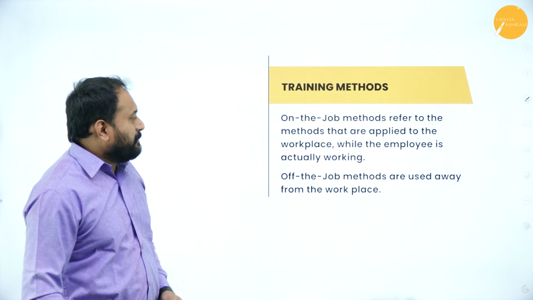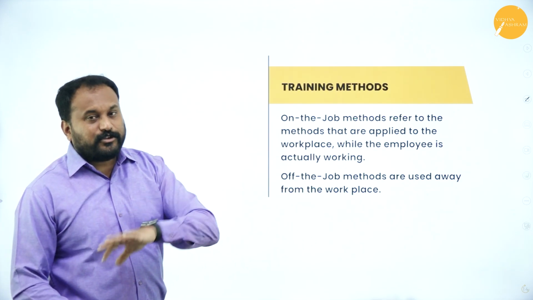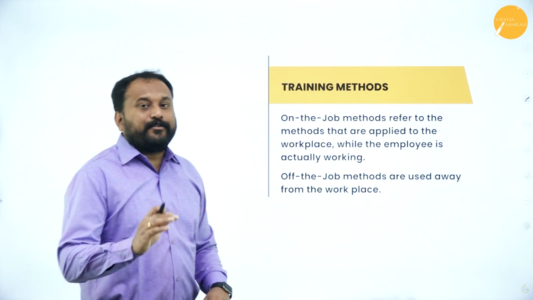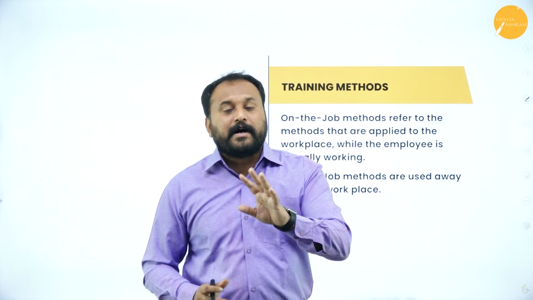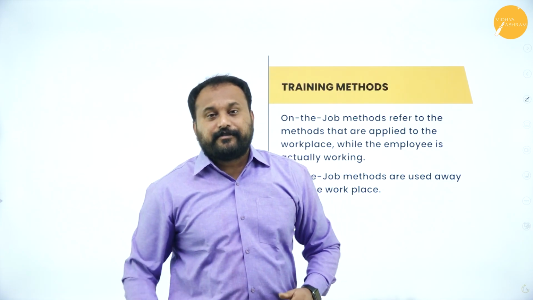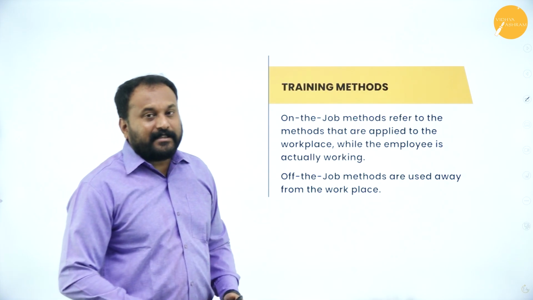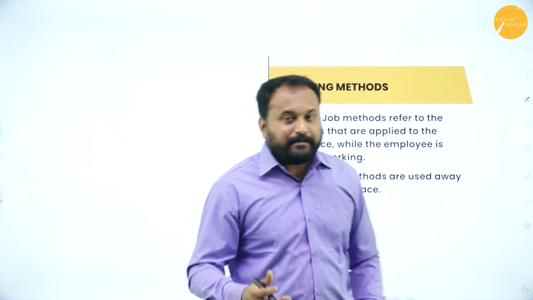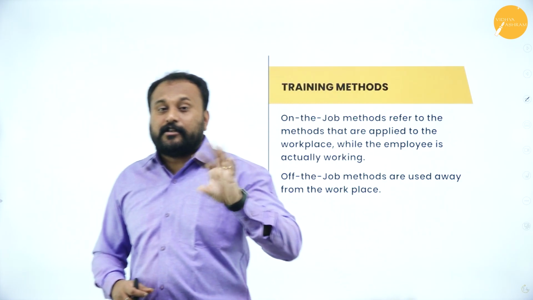So next we have training method. Now in this training method, we have two: on-the-job training, off-the-job training. Very, very important. If you get on-the-job training, it is for 4 marks. If you get off-the-job training, it is for 4 marks. If you get combined the methods of training, it is for 8 marks. So on-the-job method, that means when you're working, somebody comes and they train you, right? When they train you, what happens? That is called on-the-job training.